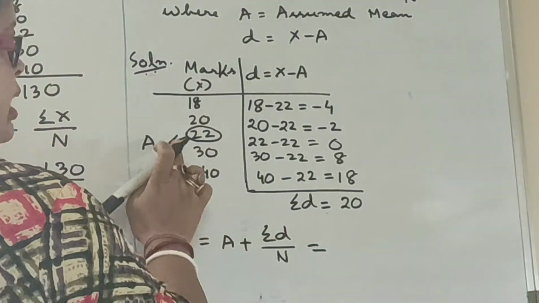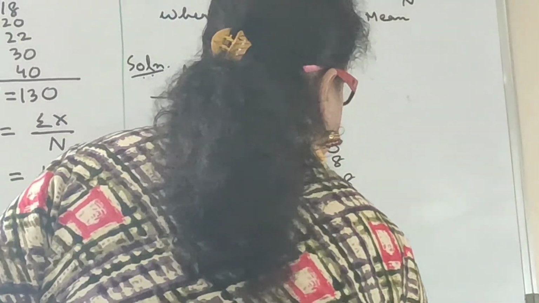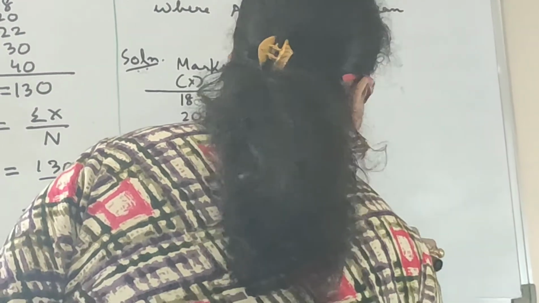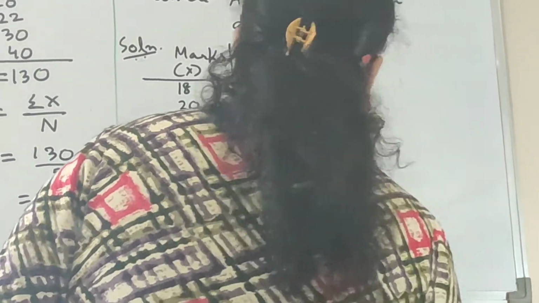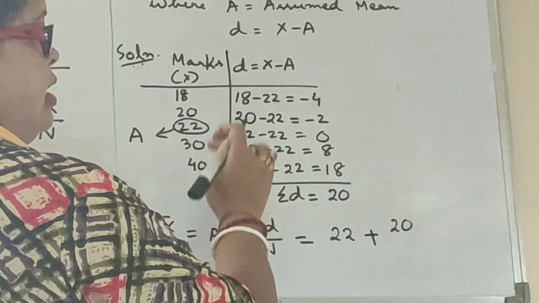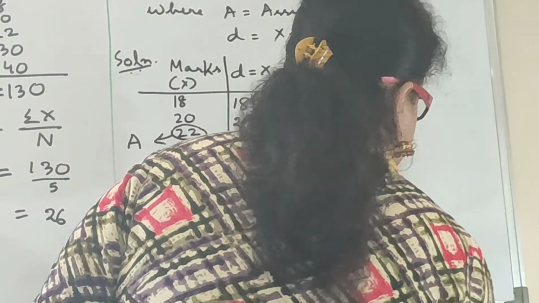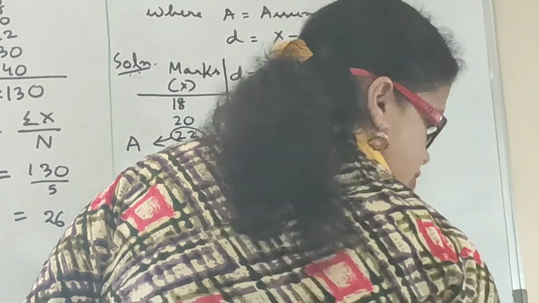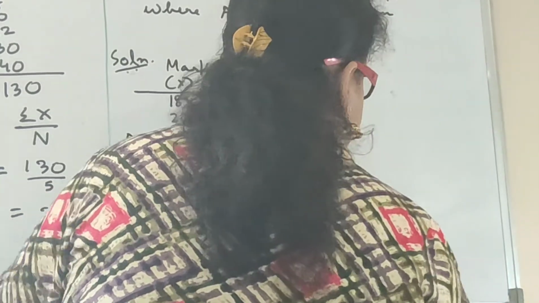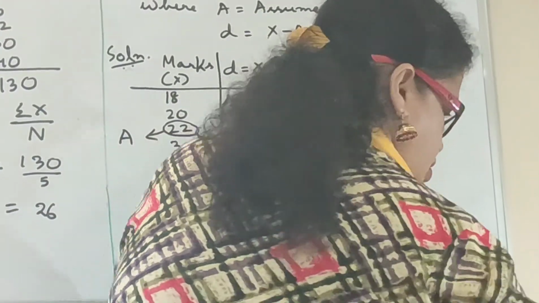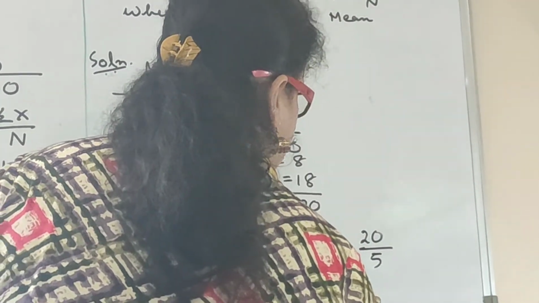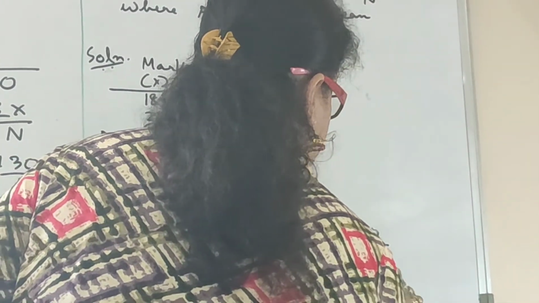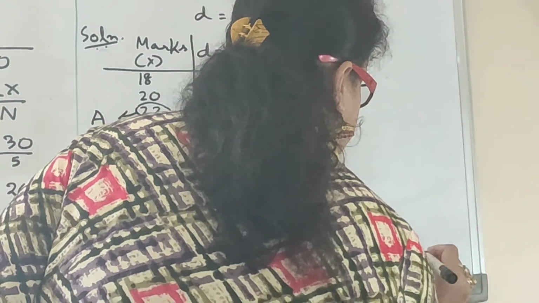What is A? I have taken A as 22. So it is equal to 22 plus, what is summation D? It is 20. And what is n? How many students are there? 5. So n is 5. Is equal to 22 plus 4 is equal to 26.